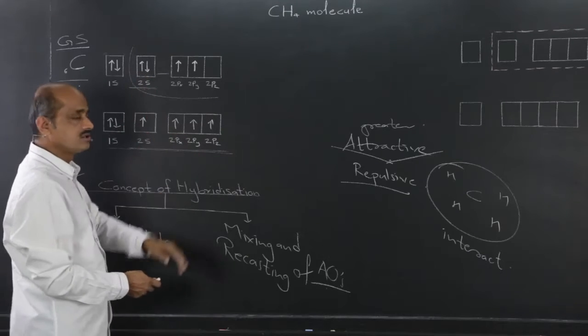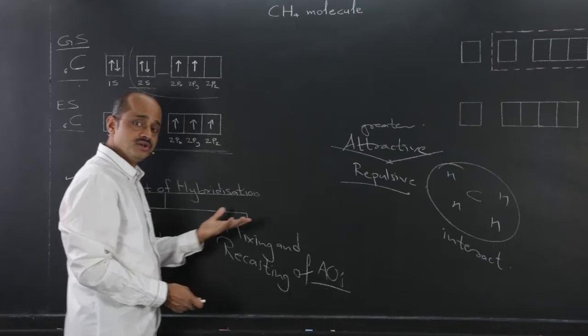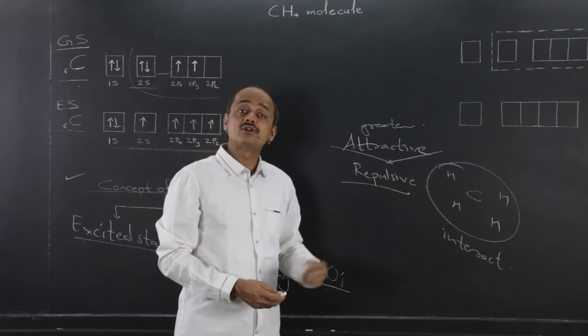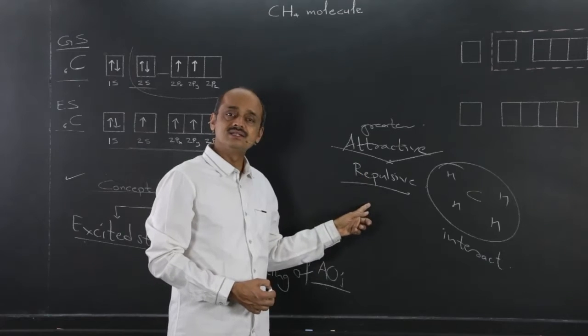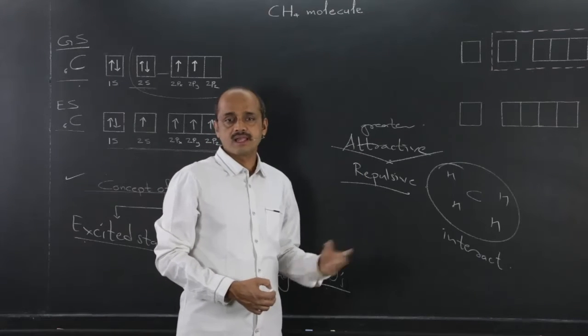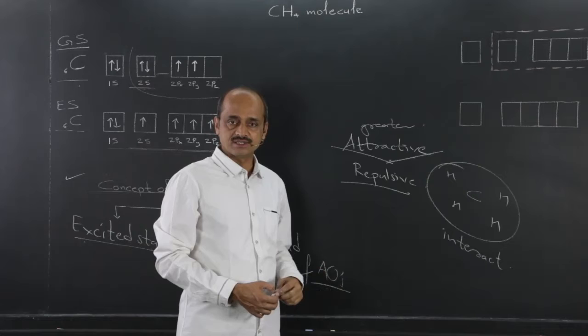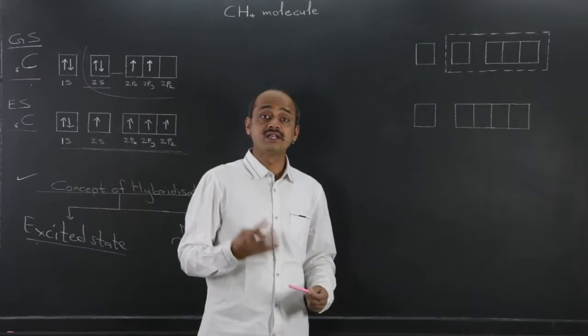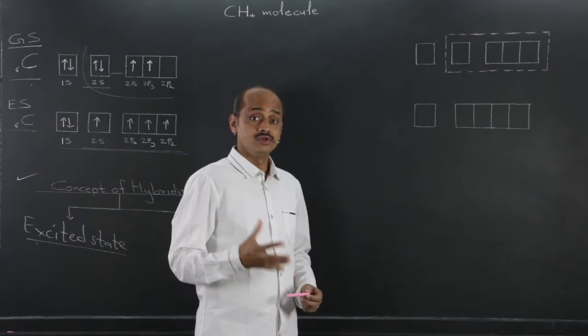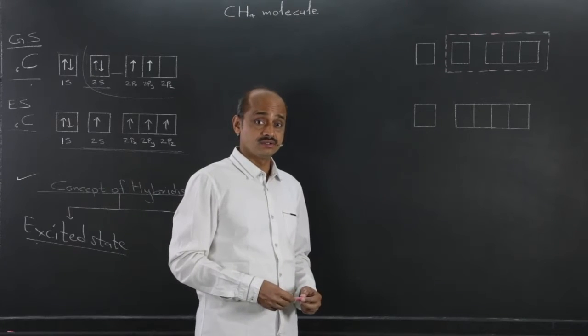Therefore, that point should be clear: splitting and promotion of an electron pair takes place, and it requires energy. From where it comes, even that part is in detail in our textbooks, and here I think I need not explain more. So, this is how 4 unpaired electrons are now available during methane molecule formation.